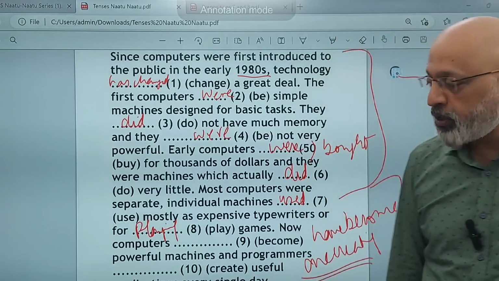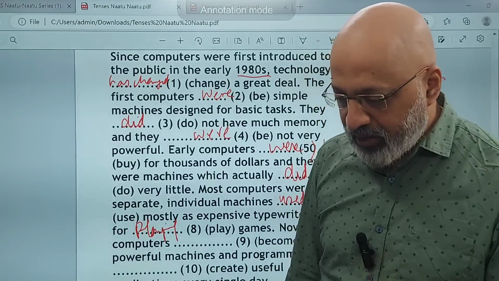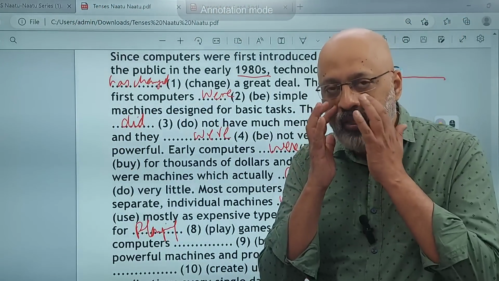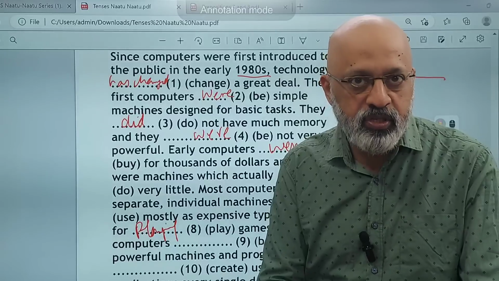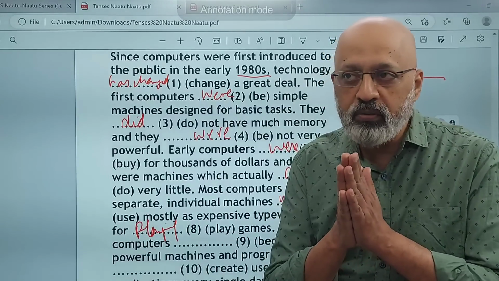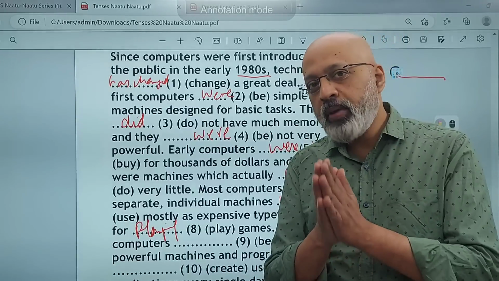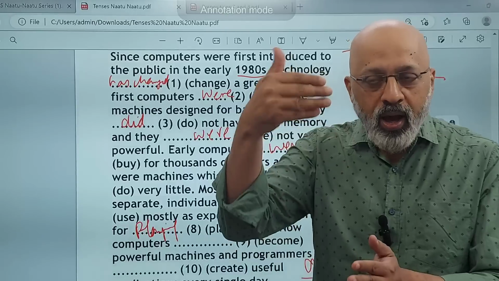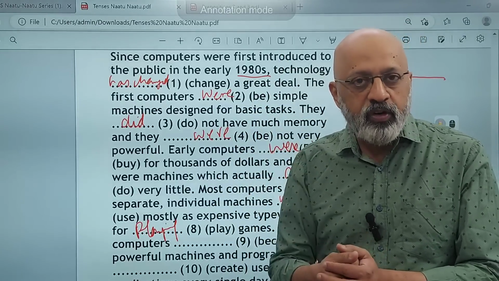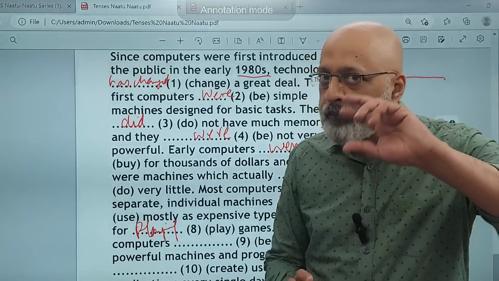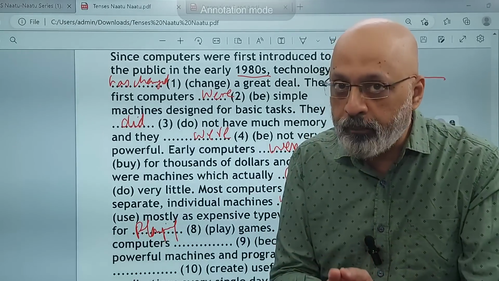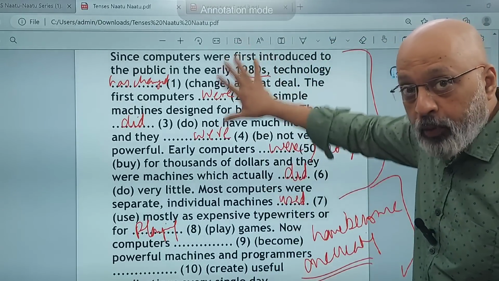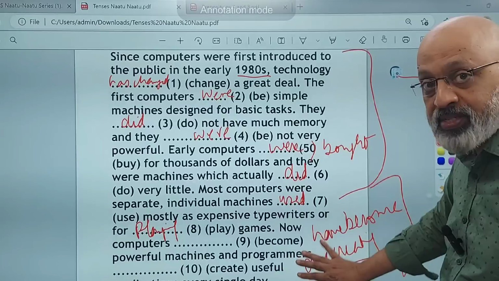I hope you found this particular video on tenses useful and have understood why it is so necessary to follow a particular pattern of the tense. Always read the passage, I would say 2 to 3 times, because it would be pretty sad if you make a mistake even with 1 or 2 and unnecessarily lose marks. So पूरे पैसेज को 2 या 3 बार ही पढ़िए, अपने टेंसेस को उसमें बीच में लगाइए, words को, and see whether it is flowing well, whether from the earlier part to the other part aren't you jumping, और अगर जंप हो रहा हो तो इस तरह के जंप is fine, where you are talking about past tense about the 1980s initially and then you are moving to the present day, then it's fine.